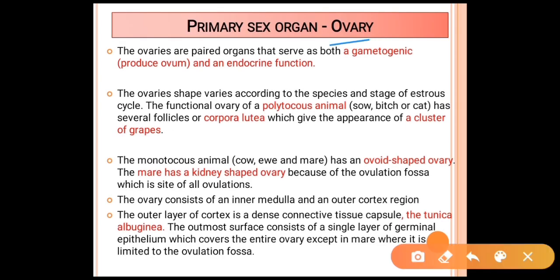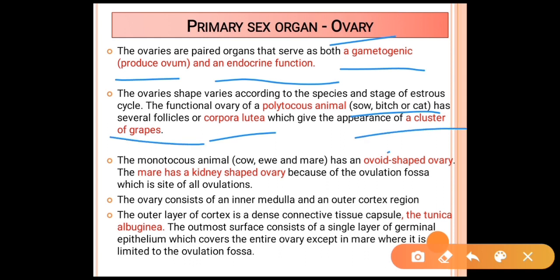The primary sex organ is the ovary. Ovaries are paired organs that serve both as gametogenic organs, which produce the ovum, and also have endocrine functions. The ovary varies according to the species and stage of the estrous cycle. The functional ovaries in polytocous animals, such as sow, bitch and cat, have several follicles or corpora lutea, which give the appearance of a cluster of grapes.